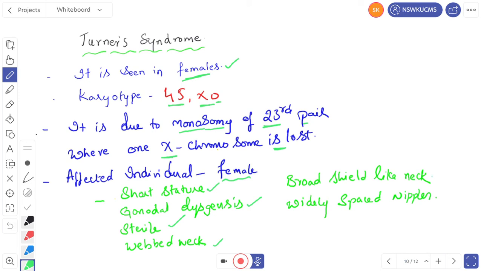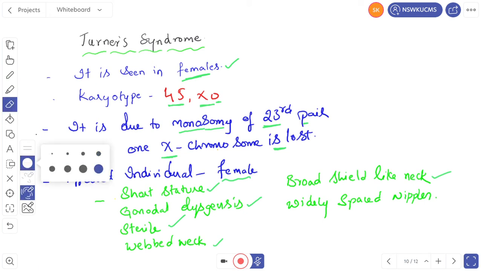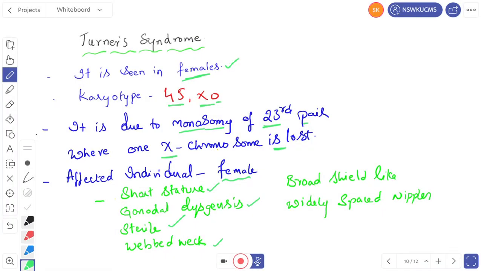Broad shield-like chest, right? Broad shield-like chest, and widely spaced nipples. So this is about Turner syndrome.